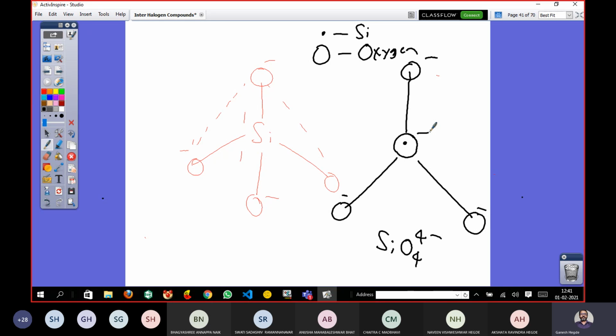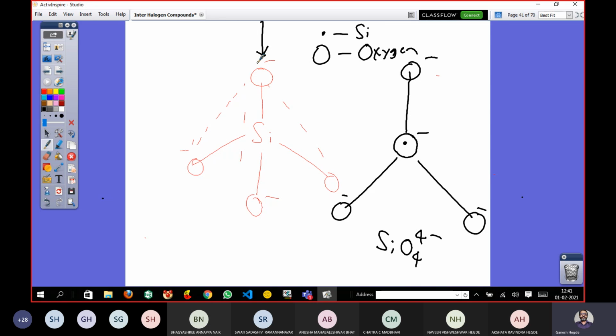But the structure appears planar, but how to understand this? For example, you have a tetrahedron that is standing here, and the molecular model is here, or the same thing you just imagine here, it's a tetrahedron one. If one is at the top, you just look at it from the top view. What happens if you look at it from the top? This oxygen and the central silicon, they will go inside. This is not in the line, remember.